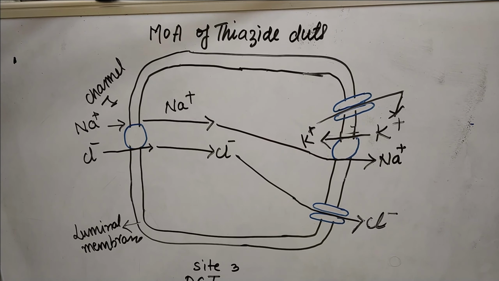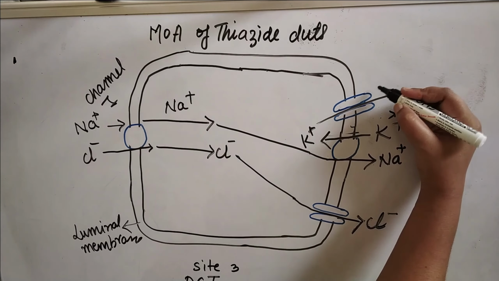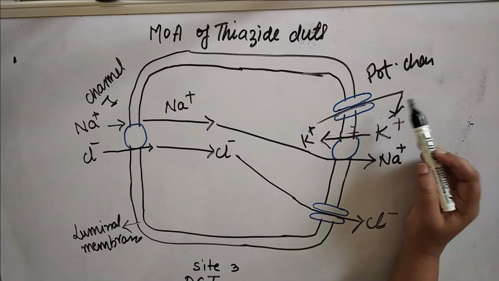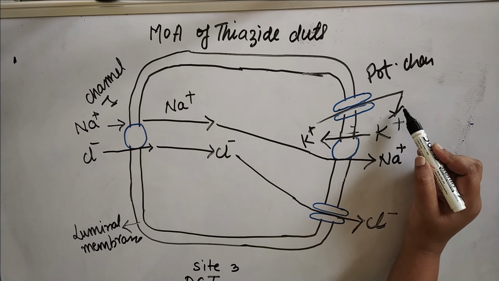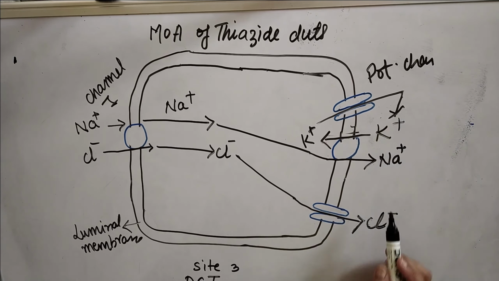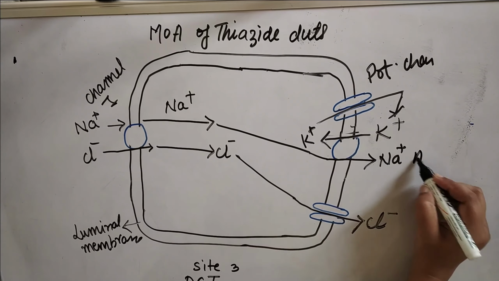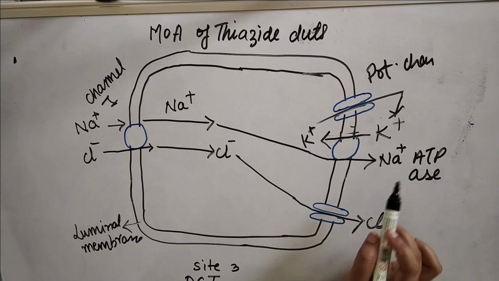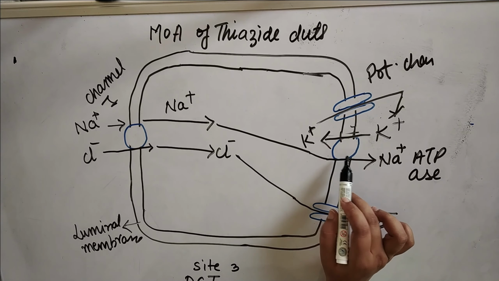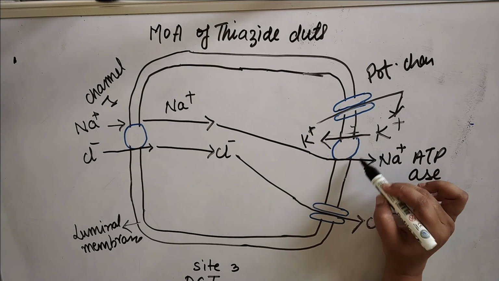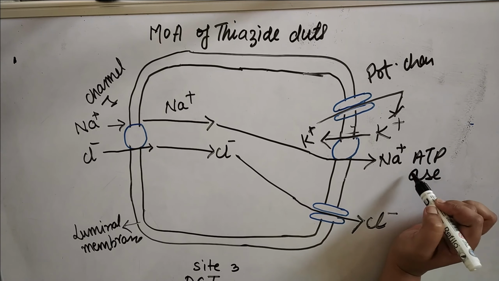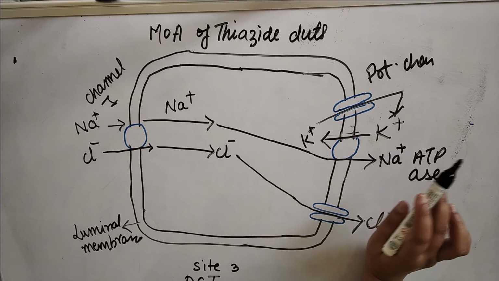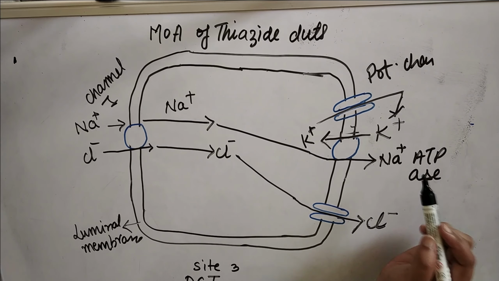So here you can see again three channels are there. One is the potassium channel, through which potassium can go outside from the DCT portion. This is the sodium potassium ATPase channel. It will utilize the ATP molecule for opening and closing of the channel. This blue color channel is the sodium potassium ATPase channel, which utilizes the ATP molecule for the opening of this channel, meaning it consumes energy.